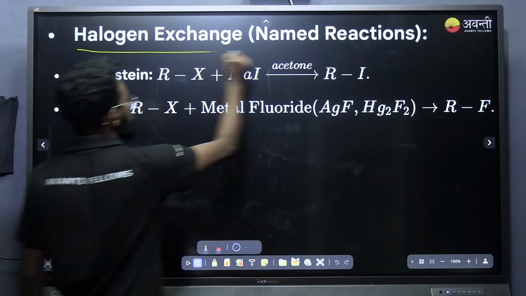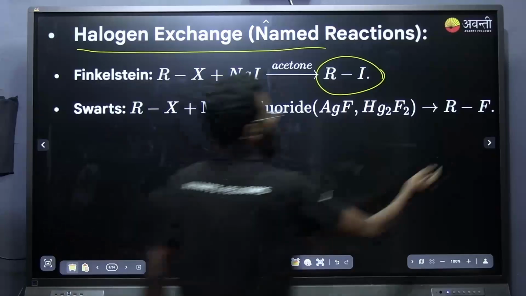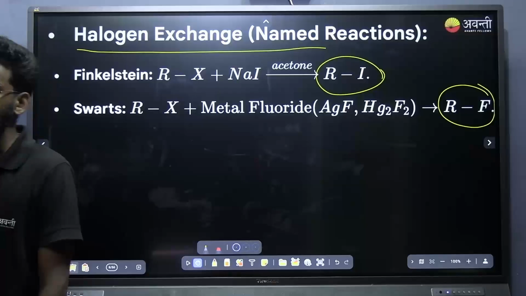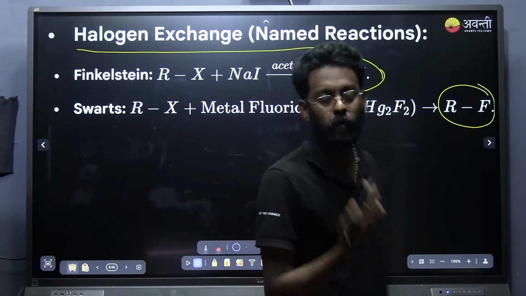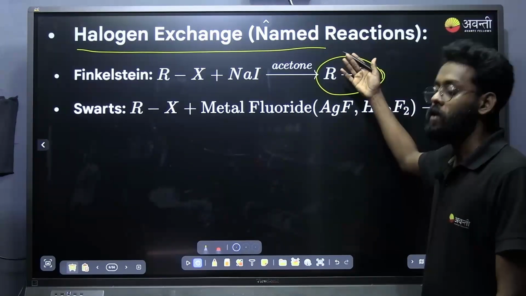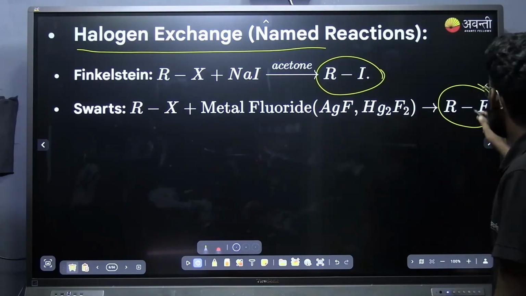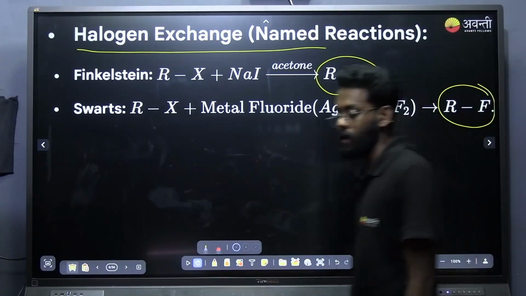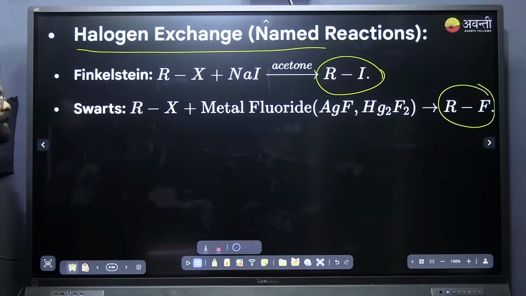Next one is halogen exchange method. This is the method of preparation for alkyl iodide and alkyl fluoride. Normally in the normal method of hydrogen halide addition, we can't prepare alkyl iodide and alkyl fluoride. The reason is alkyl iodide is very slow or it is a reversible reaction, so it is very difficult to produce alkyl iodide. And for alkyl fluoride, the fluorine is very much reactive, so there also we can't produce alkyl fluoride.